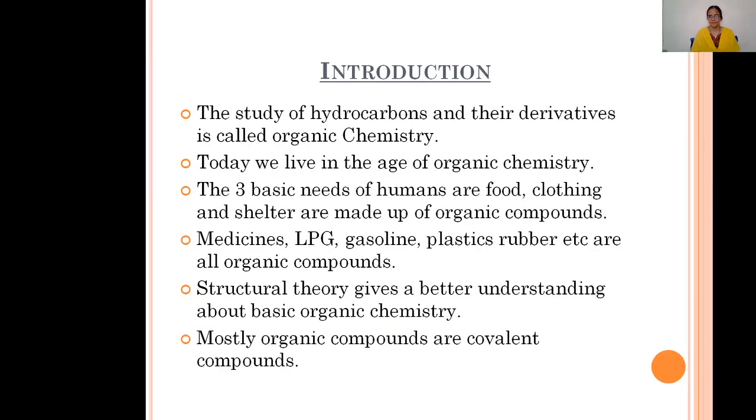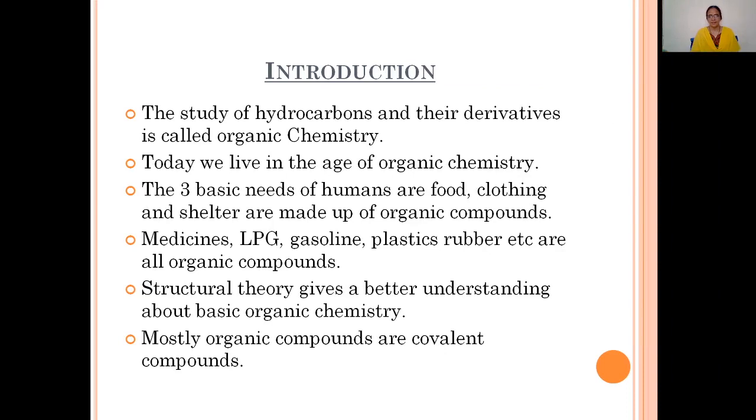So let's discuss organic chemistry. What is organic chemistry? Organic chemistry is nothing but the study of hydrocarbons and their derivatives. Then what is meant by hydrocarbons? Hydrocarbons are nothing but the compounds of carbon and hydrogen. Exclusively carbon and hydrogen are present in the compound. That compound is known as a hydrocarbon. The compounds which are obtained from these hydrocarbons are called their derivatives. The study of these hydrocarbons and their derivatives is known as organic chemistry.